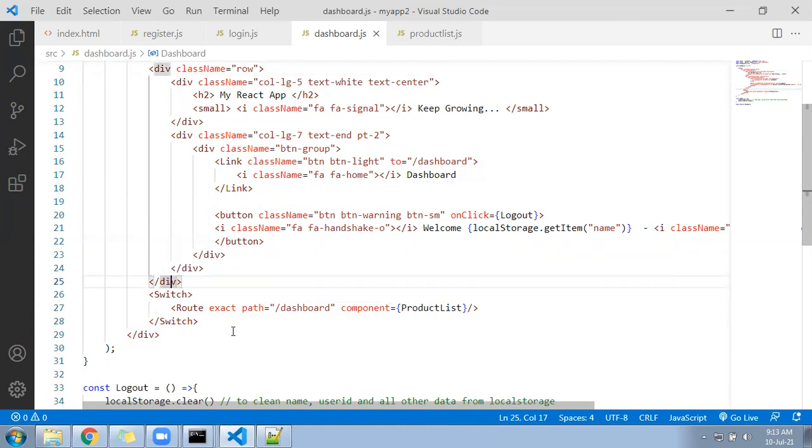Right now, what I did, I deleted one link. I added only one link, that is called root. So we are checking if the path is dashboard only, meaning when you land after login, when you come to the dashboard, it will display the product list page by default.